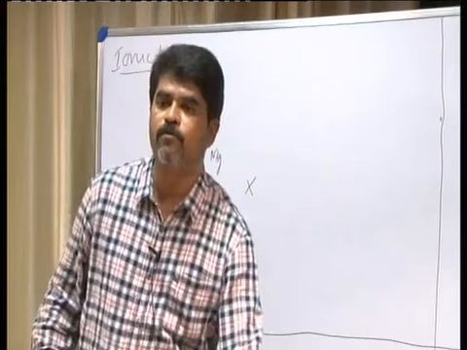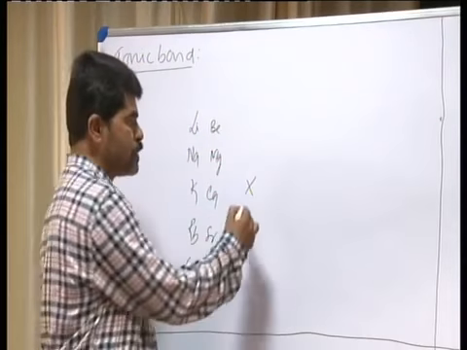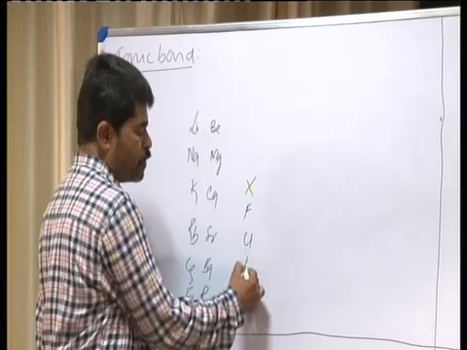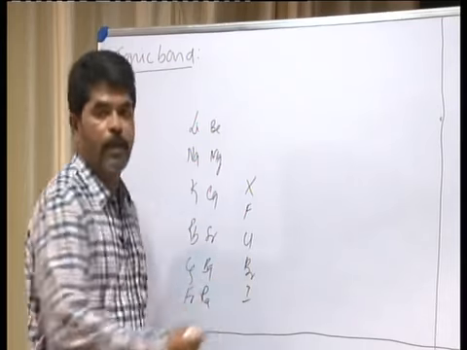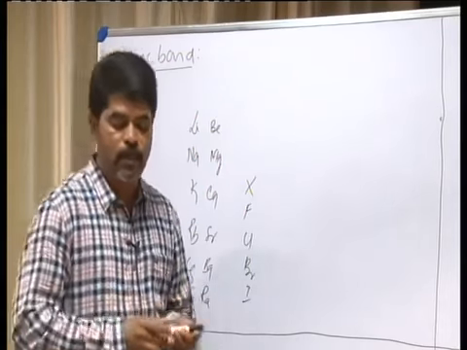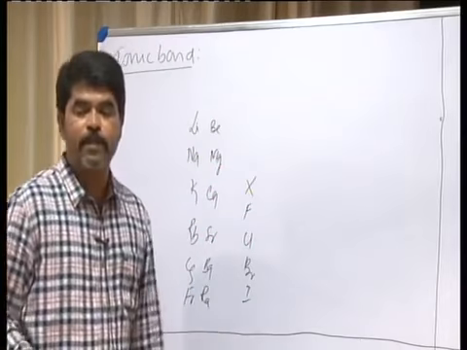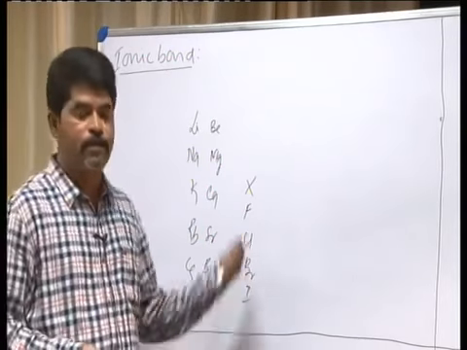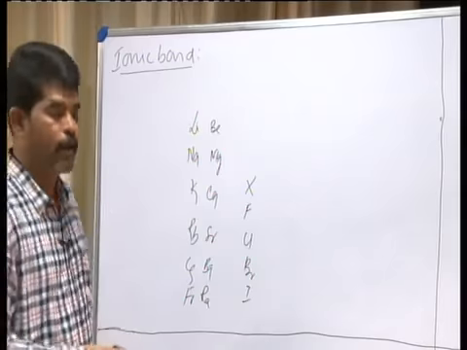Halogens are the salt forming elements: fluorine, chlorine, bromine and iodine. Even astatine is a halogen, but we cannot expect the formation of a bond between astatine and any of these alkali or alkaline earth metals.